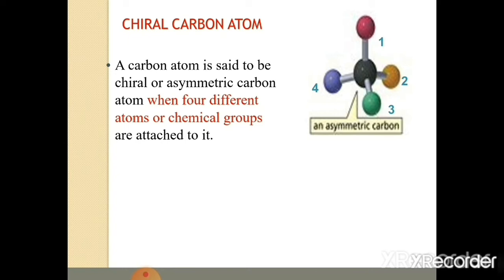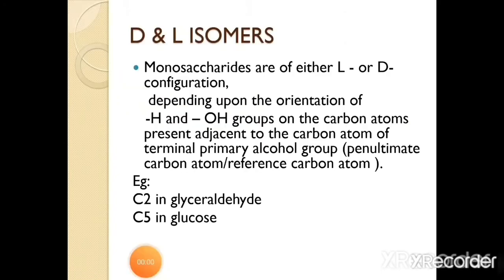Glucose has 4 asymmetric carbon atoms, that is the second, third, fourth and fifth carbon atoms. They are the asymmetric carbon atoms. So the number of possible stereoisomers for glucose is 16. As we said, stereoisomers can occur either as D or L form. How do we call it a D or L form? This is based on the position of the hydroxyl group on the reference carbon atom.